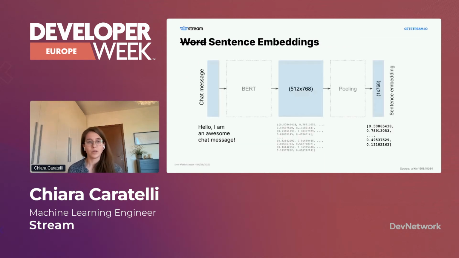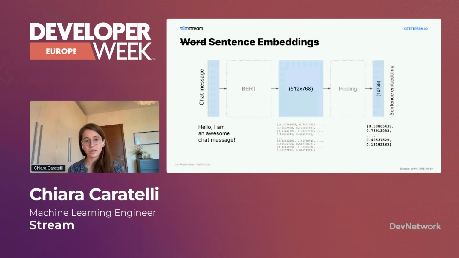So to do so, we used sentence embeddings. If you work in data science and you're familiar with NLP, you probably know word embeddings. They're a way to represent words with vectors, so they can be used by a model. Each word is associated to a vector in an n-dimensional space, so we can do operations with them. There are very simple models such as word2vec or more advanced ones like BERT.